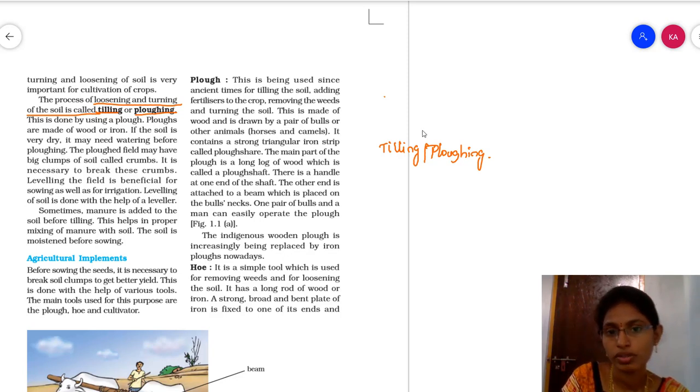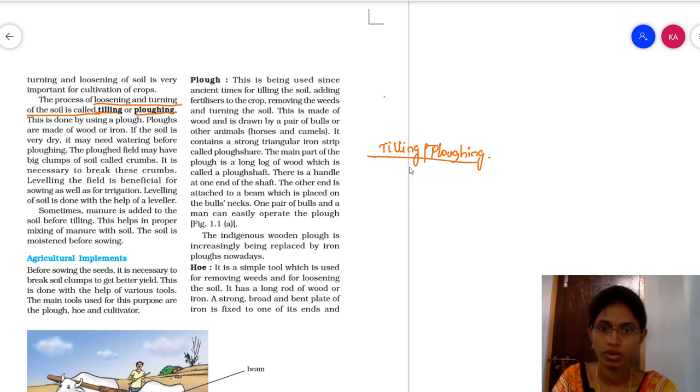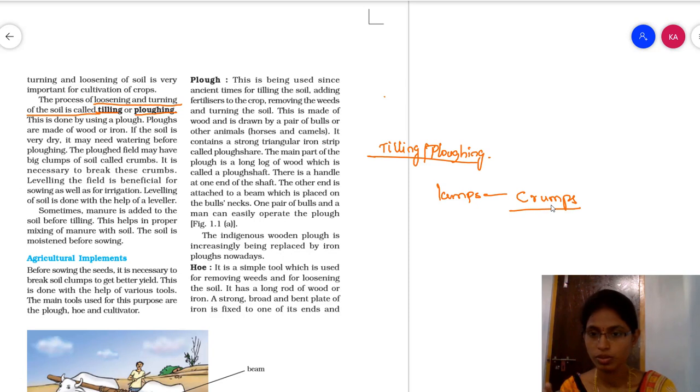So the process of loosening the soil or turning the soil is called what? Tilling or plowing. Okay, so after plowing the soil, we will have some small lumps of soil. We are going to call these lumps crumbs, soil crumbs or soil lumps. Small ball-like things.